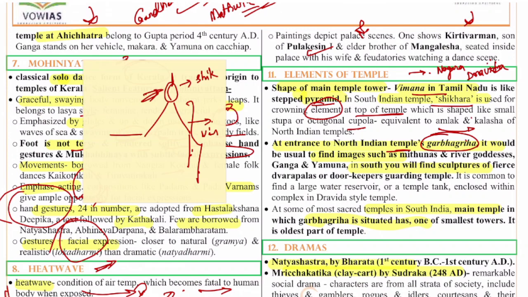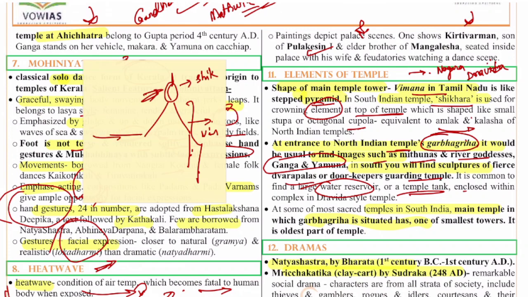So the entrance of the North Indian temple is the temple's Garbhagriha. It would be usual to find images like the Mithunas and river goddesses like Ganga and Yamuna, whereas in South India you will find the sculptures of the fierce Dwarpalakas or the doorkeepers who are guarding the temple. And also in the South Indian temples you will find water reservoirs or a temple tank which is enclosed within the temple complex itself.